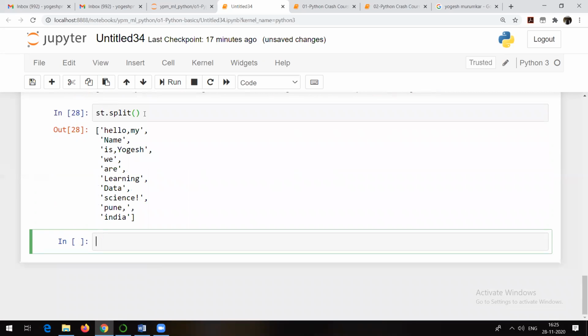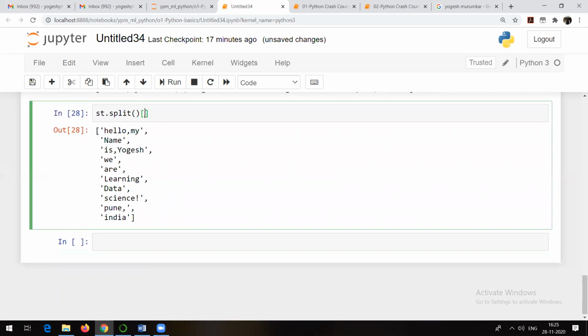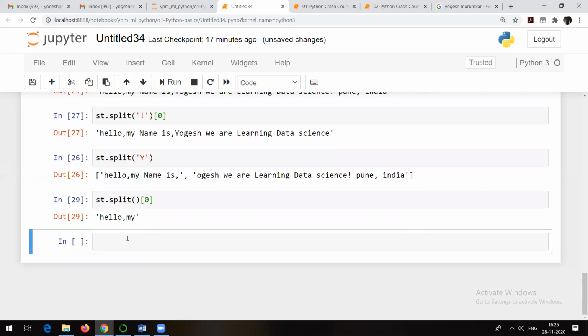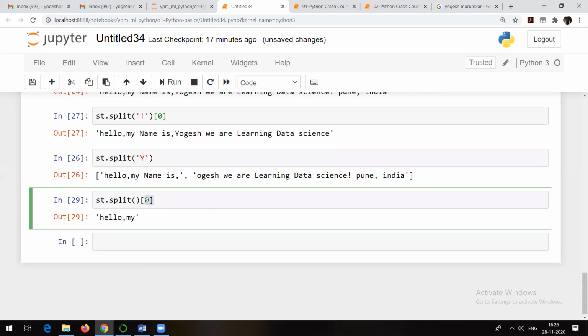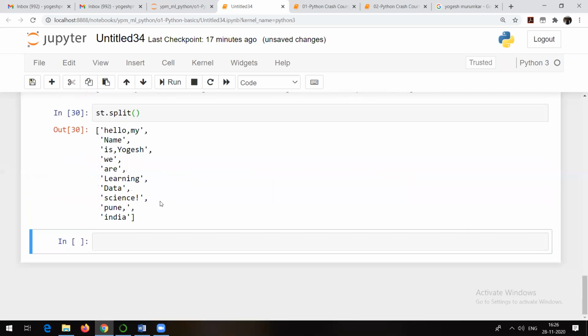Now I want the first element out of this. So what I can do is that's it. Because we know how to index a string, how to index a list, and indexing in a list starts with 0, right? Exactly the same. That's why I told you the output of a split method is always in terms of a list.